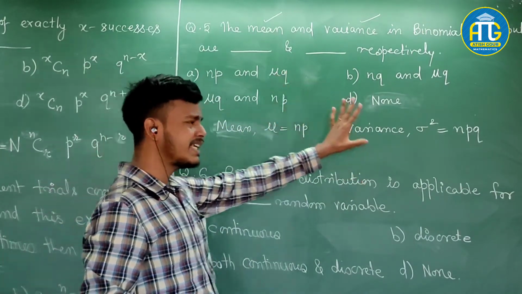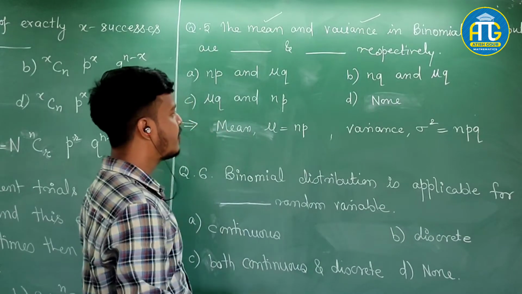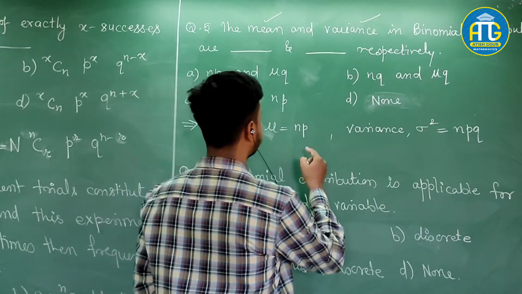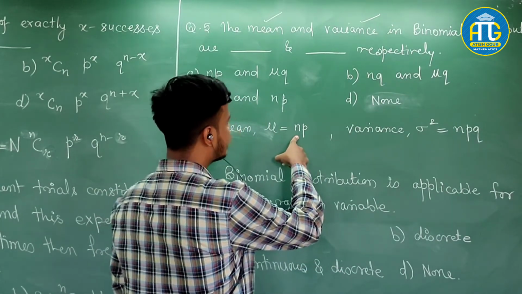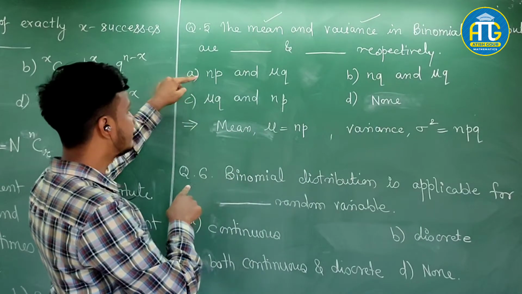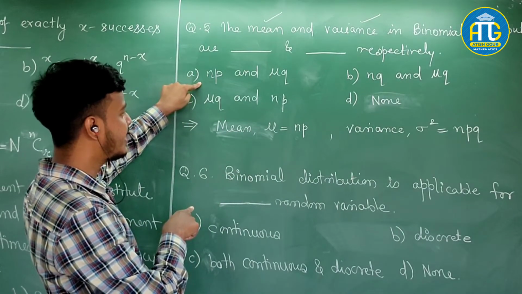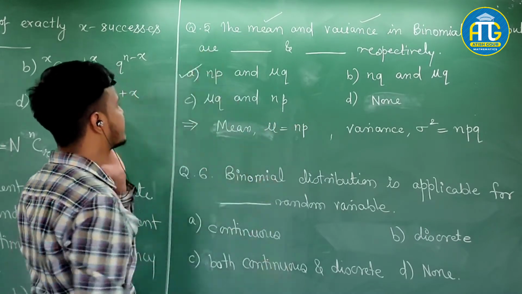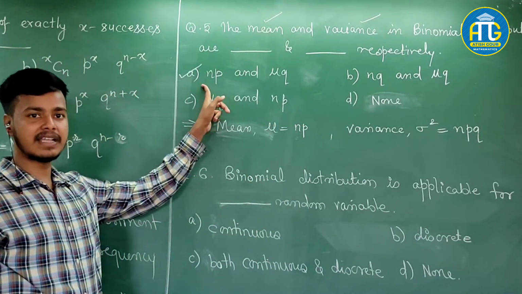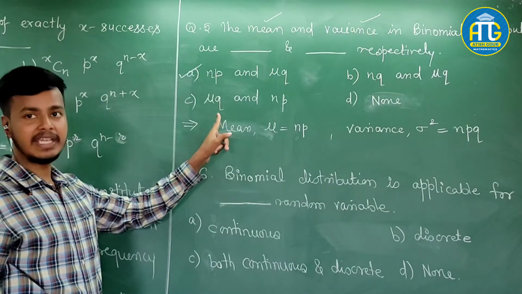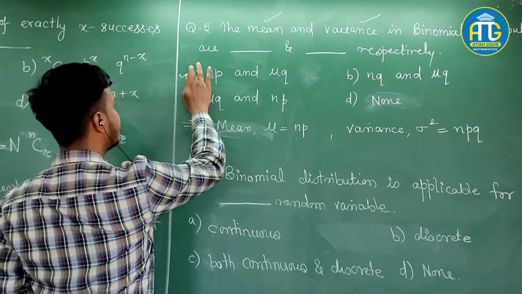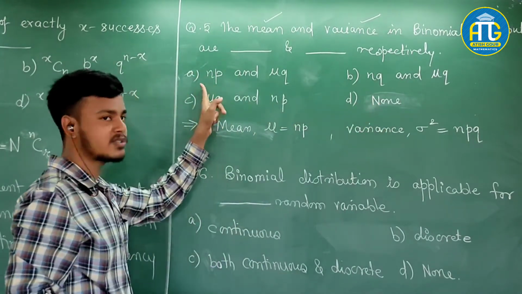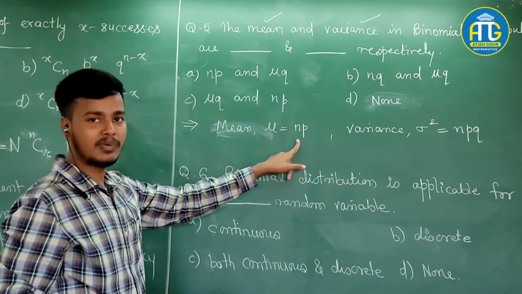So sometimes there are tricky questions. With the help of the results, you can easily get it. Like here, mu is equal to np, so my answer would be this. Np is there, so I can certainly say this is the correct answer because this is the mean. But as you can see, there is another option, none, so we cannot go for the first option for the time being. Now mu is equal to np is correct.